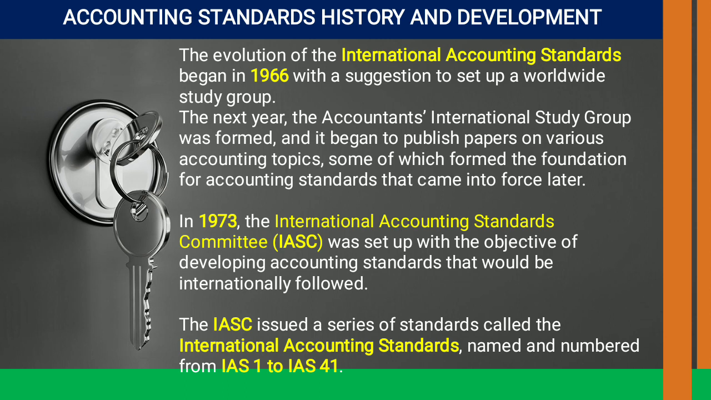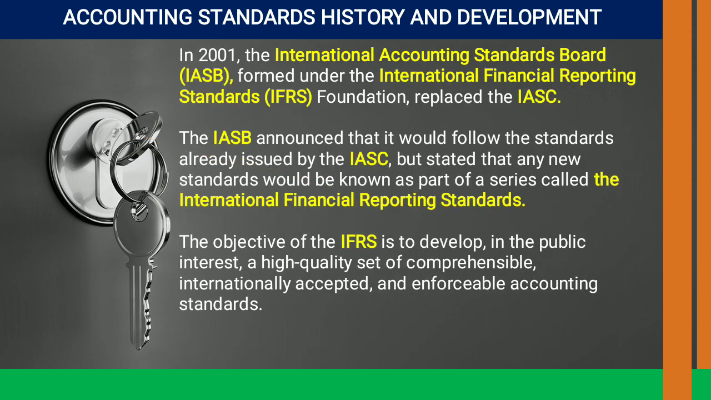The IASC issued a series of standards called the International Accounting Standards, named and numbered from IAS 1 to IAS 41. So the International Accounting Standards Committee issued a number of accounting standards, which begin with IAS 1 and go to IAS 41. So here we have the history of accounting standards.